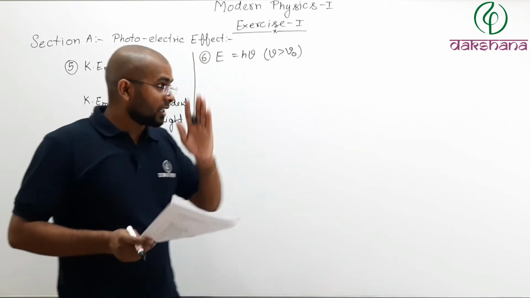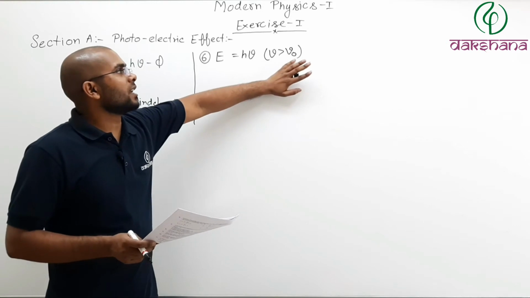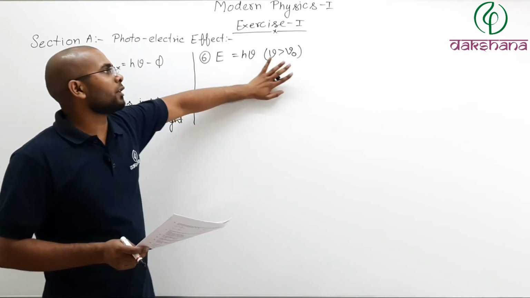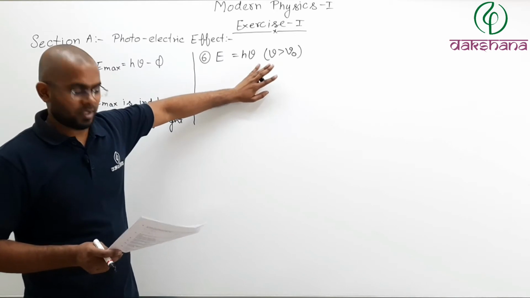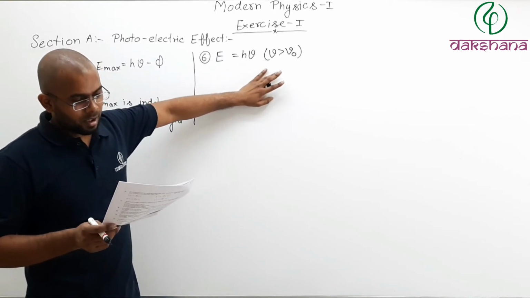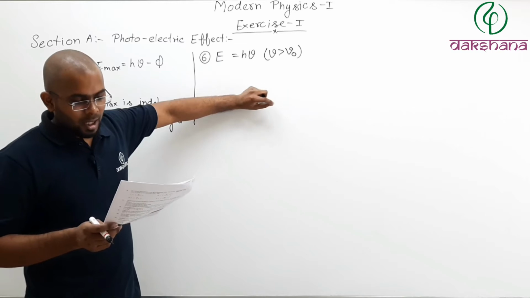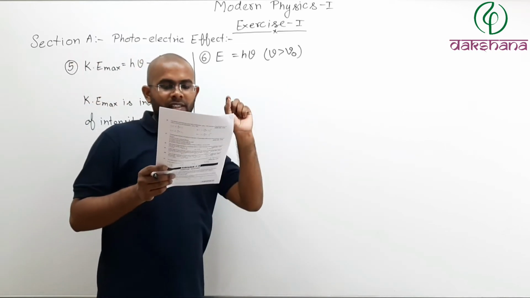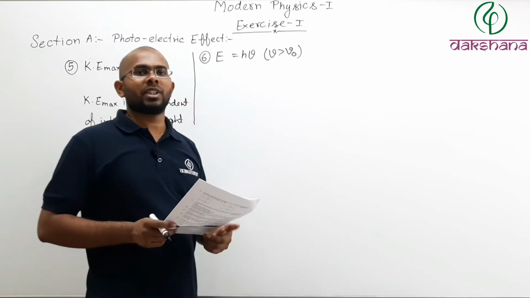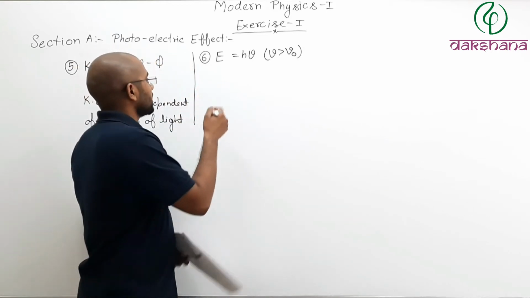So given that frequency is above threshold frequency, it will not affect your photocurrent if you change the frequency. So option A and B are wrong. Option number 3, does not depend on the photon frequency but only on the intensity of the incident beam. That is the correct choice.